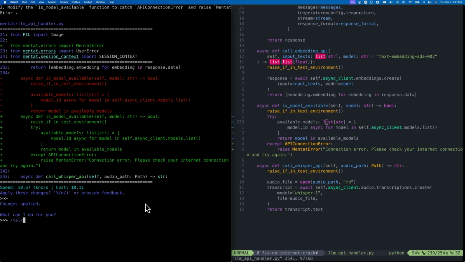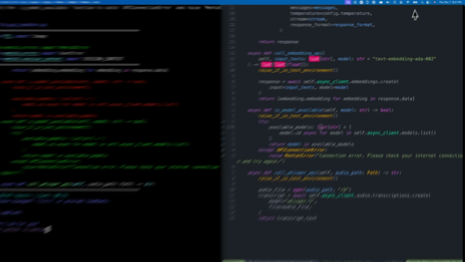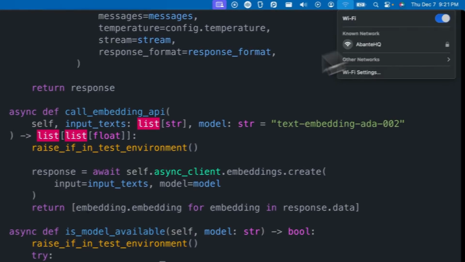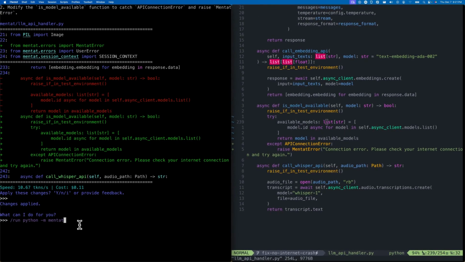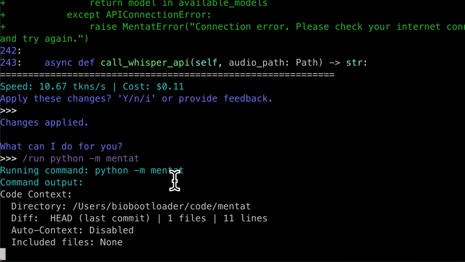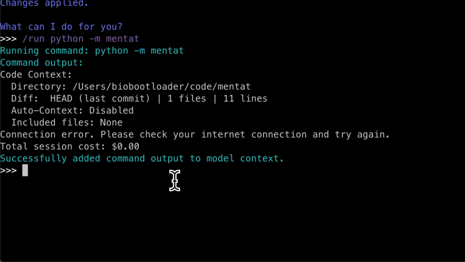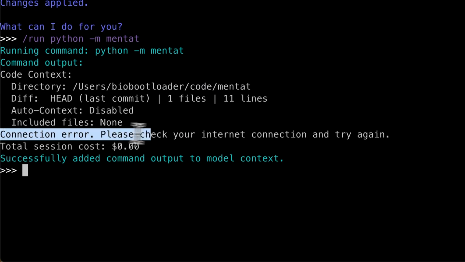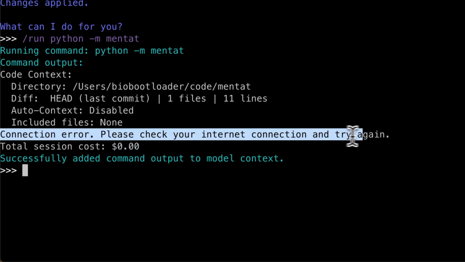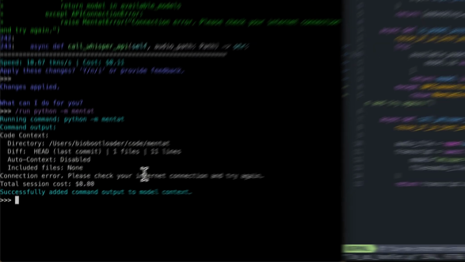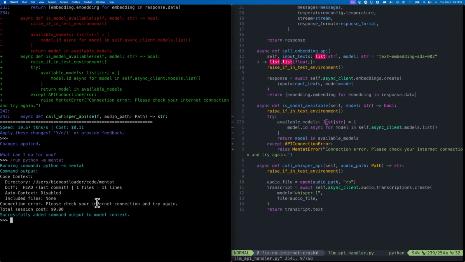So I'm going to run Mentat again. I'm again going to turn off the internet, and let's run. And there we go. That's much better, much cleaner than before. Now it just says connection error. Please check your internet connection and try again. So that's perfect. Mentat solved it for us.